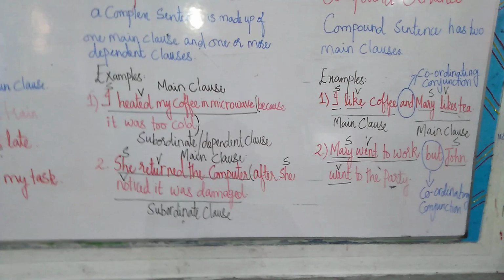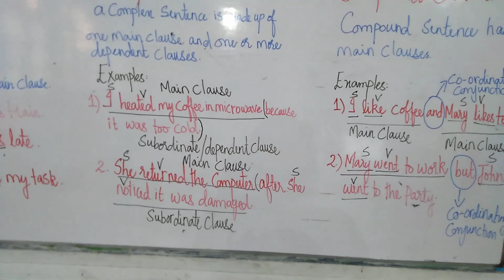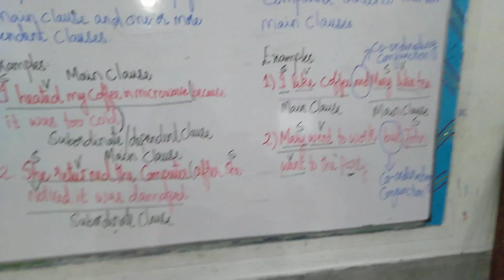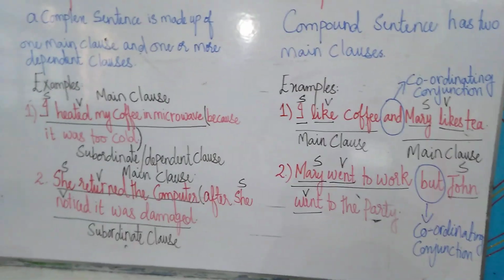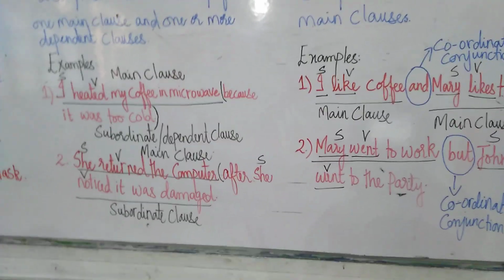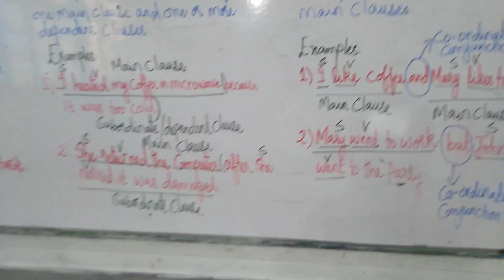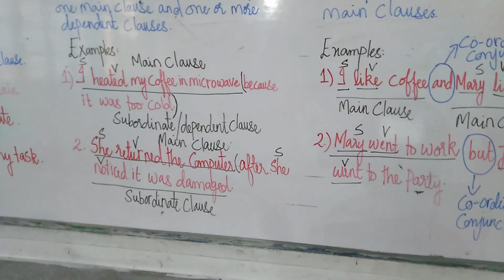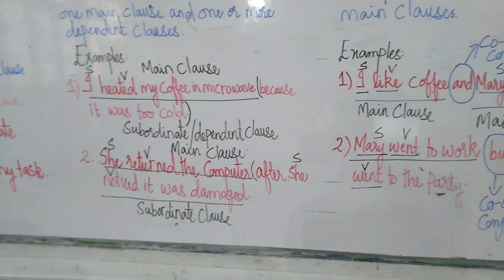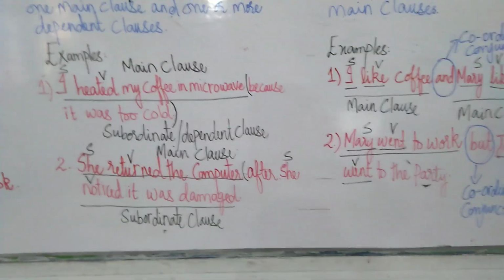Acha, now because it was too cold, this is a subordinate clause or a dependent clause, because if you remove the first part of the sentence and just start from because it was too cold, it's not giving us a sense of what was too cold and why. Although it has a subject and a verb, it is the subject and was is a helping verb, because it was too cold is not giving us a complete sense. If you start with because it was too cold, then it's not giving us a complete sense.